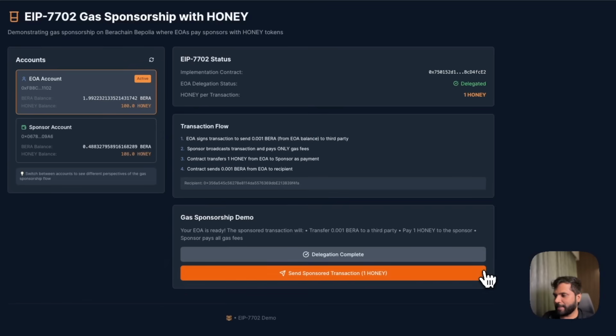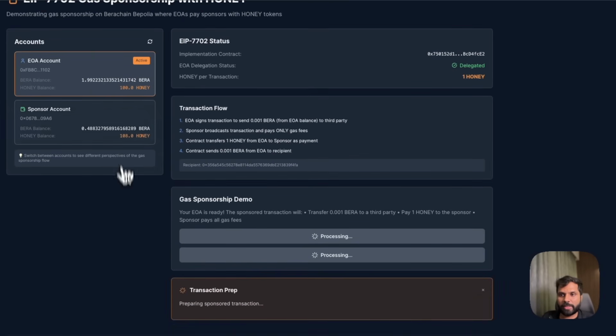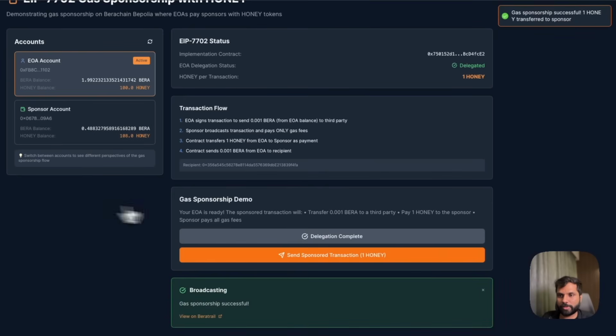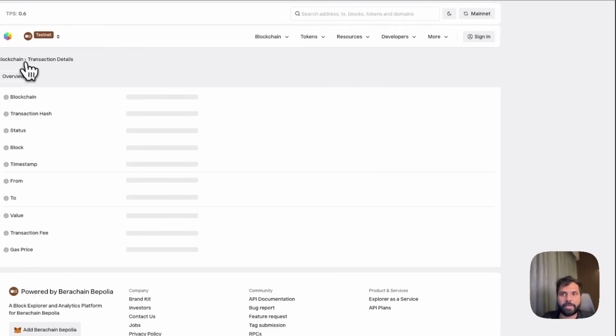And now let's send the sponsor transaction. So let's send. So you can see this one has 100 honey token. This one has 108 honey token, 1.9 Bera, 0.48 Bera. So the transaction has been broadcasted, and you can see the honey balance has been updated from 100 to 99 for EOA and from 108 to 109 for sponsor. And now let's look at the transaction in Beratrail.